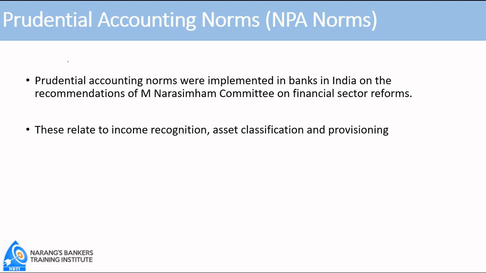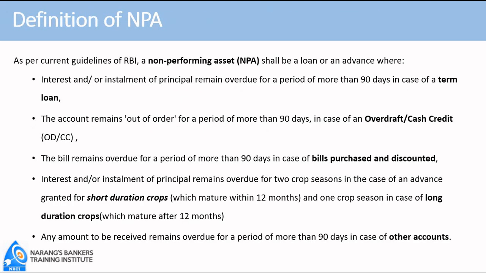These prudential accounting norms relate to three areas. First, income recognition. Second, asset classification. And third is provisioning. Before we switch over to income recognition, asset classification, and provisioning separately, we must be aware what is an NPA.